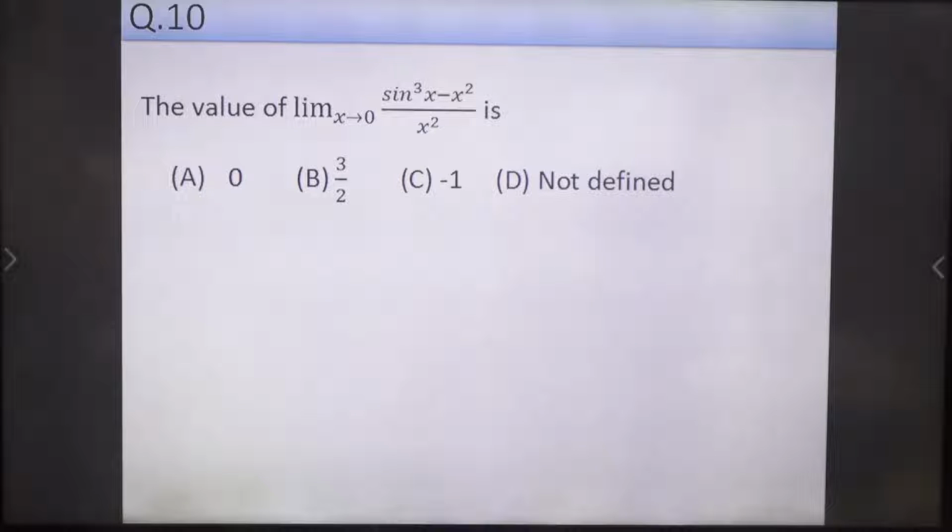A problem on limit. Just see the question, try to find out the answer immediately. B is the right answer in the previous question.